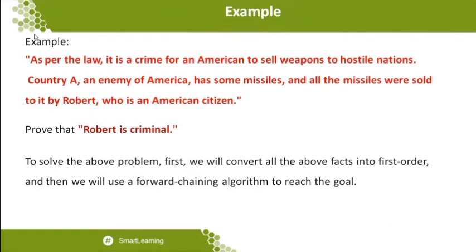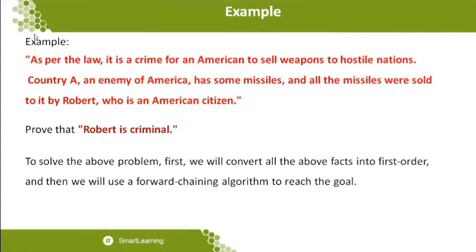So we take an example of how forward chaining is essentially used. For example, I'm given one statement. As per the law, it is a crime for an American to sell weapons to hostile nations. Country A, an enemy of America, has some missiles, and all the missiles were sold by Robert, who is an American citizen.